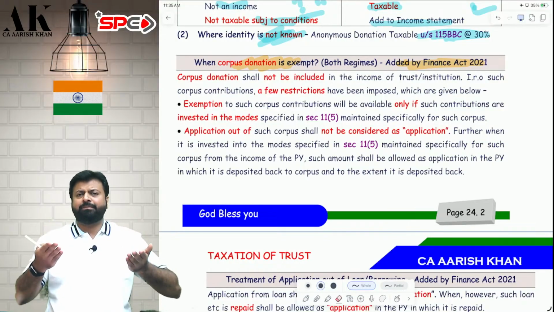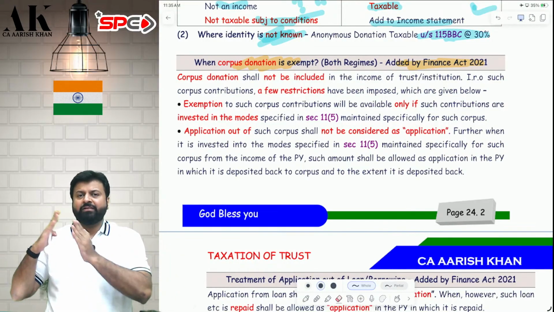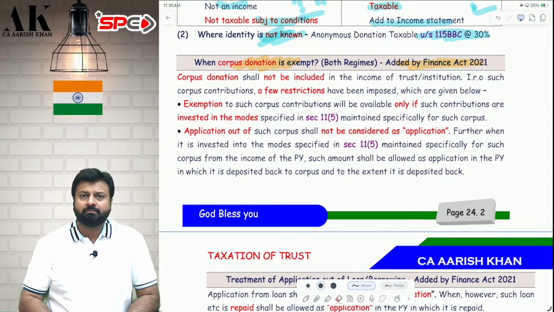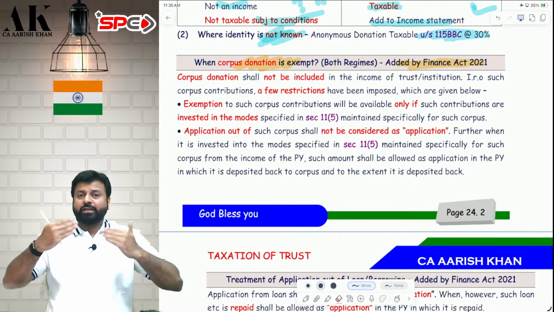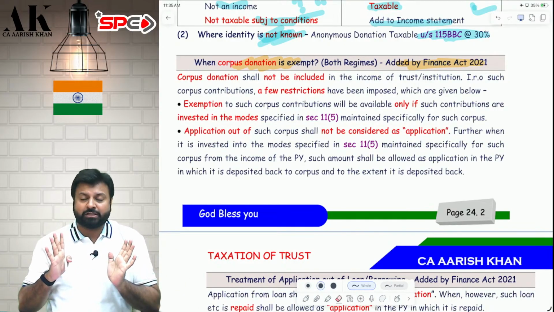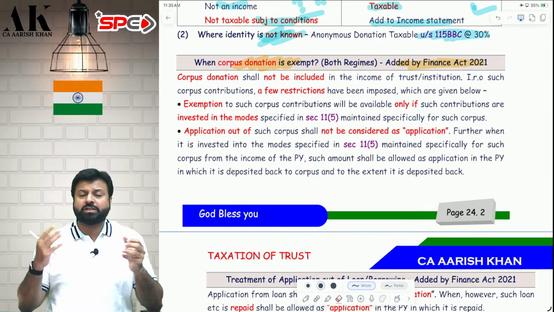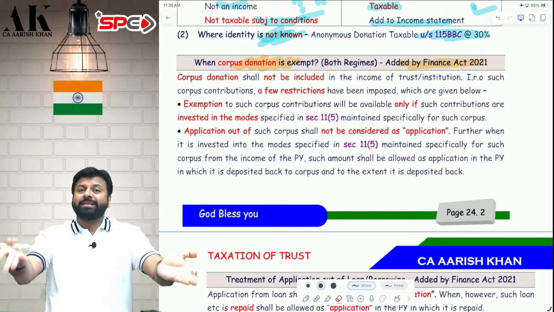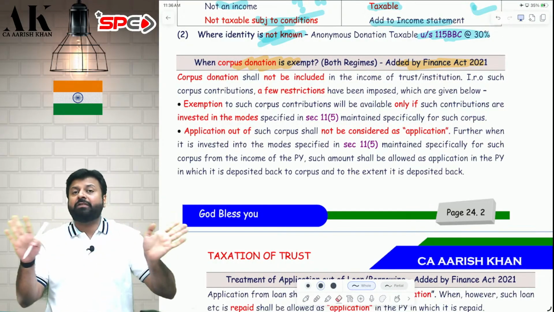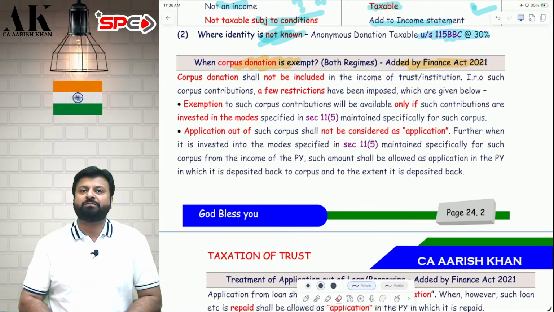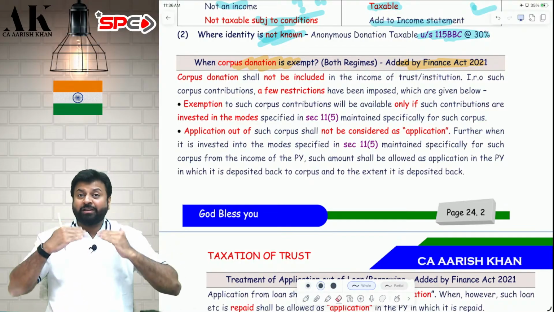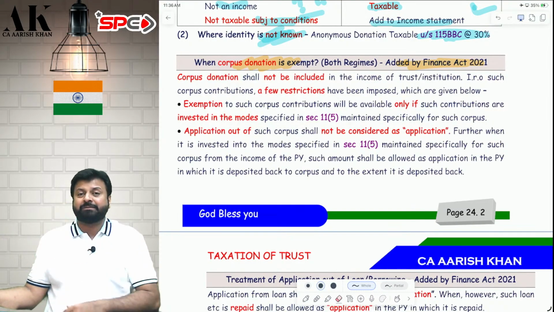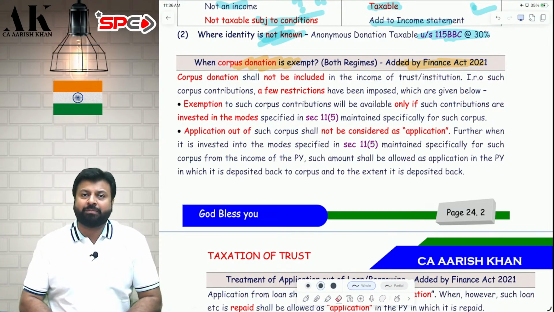This is the first step. Let's be positive in life. We received 10 crore, we invested in the mode specified in 11.5. Therefore, this 10 crore is exempt in 25-26. Now next year, this donation has come with a specific direction. It has come with a specific purpose because it is a corpus donation. Next year in 26-27, you withdraw 10 crore and you apply that money for objects of the trust, then that application will not be considered as an application. You will not get the deduction. So next year, when you withdraw that money from the corpus and apply it for the purpose of the trust, that is not considered as an application for the purpose of the trust.